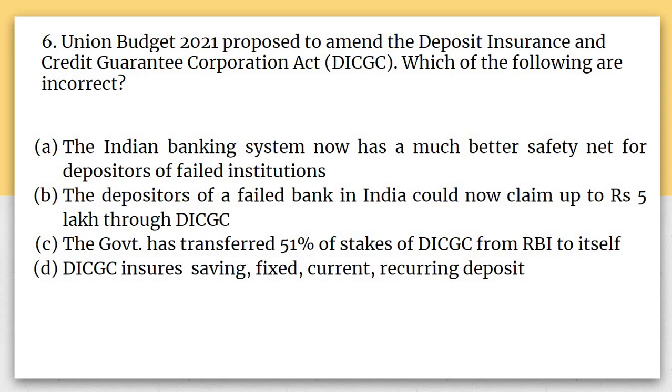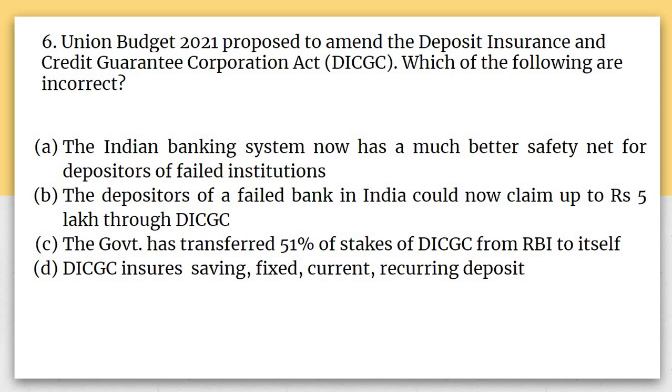Which of the following is incorrect about this? So this is a very important question because a question might come in your RBI Grade B or UPSC. A says the Indian banking system now has a much better safety net for depositors of failed institutions. B says the depositors of a failed bank in India could now claim up to rupees 5 lakh through DICGC. And C says the government has transferred 51% of stakes of DICGC from RBI to itself. And D says DICGC ensures saving, fixed, current and recurring deposits.